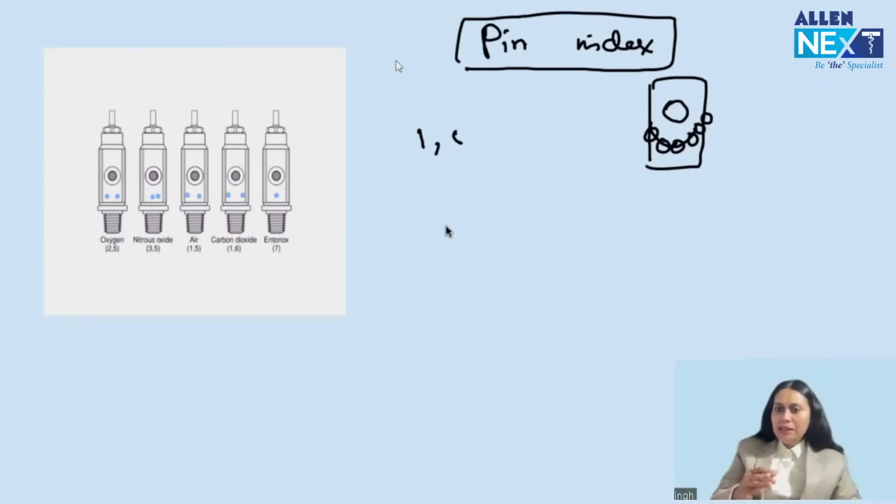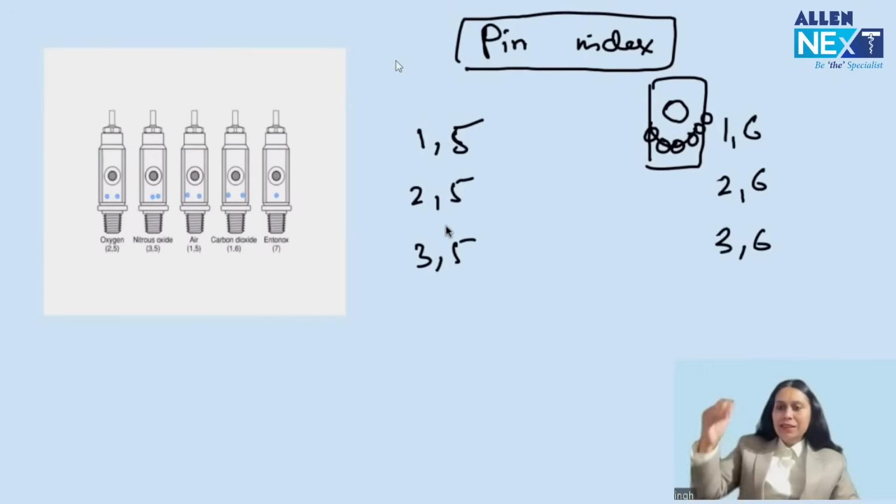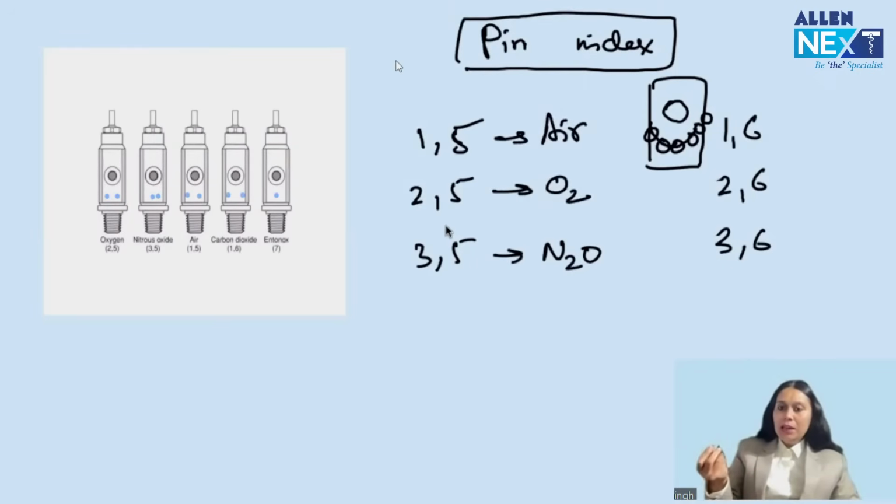Okay. And every gas has been given a pair of positions, right? The pairs have been assigned in 2 ways. 1,5, 2,5, 3,5. This is the 5 system. 1,6, 2,6, 3,6. This is the 6 system. Now in 1,5, 2,5, 3,5: nitrous oxide has 3 atoms, 2 nitrogen, 1 oxygen, 3,5. Oxygen, O2, 2,5. Air is a mixture, 1,5. Okay. And all the gases which start with C are in the 6 system. Carbon dioxide, 1,6, 2,6. It has 2 pin indexes, 1,6, 2,6.